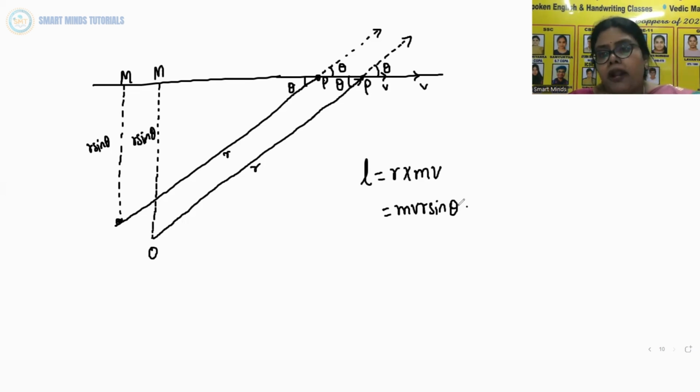Although the particle changes position with time, the line of direction of V remains the same, and hence OM, which is equal to R sine theta, is a constant. Further, the direction of L is perpendicular to the plane of R and V, and it is into the page of the figure. So this direction does not change with time. Thus, L remains the same in magnitude and direction, and it is therefore conserved.